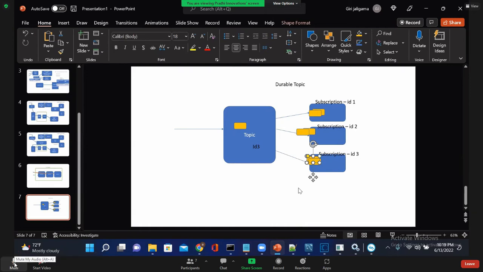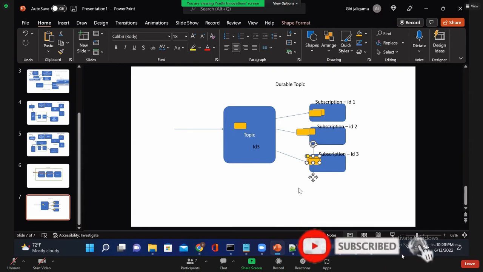Theoretical definitions first, forget about definition. In case of topic, all the receivers will receive the message, but if any one of the receivers is inactive when the messages are published, they won't receive the messages when they become active.